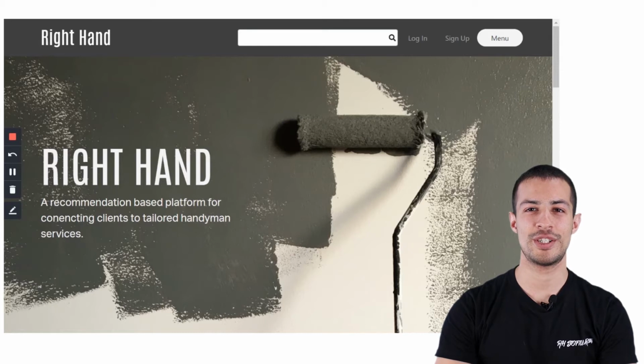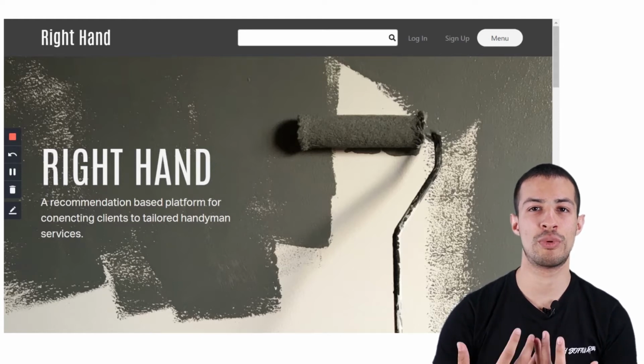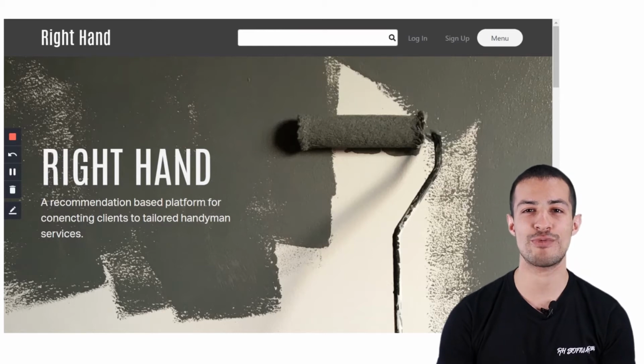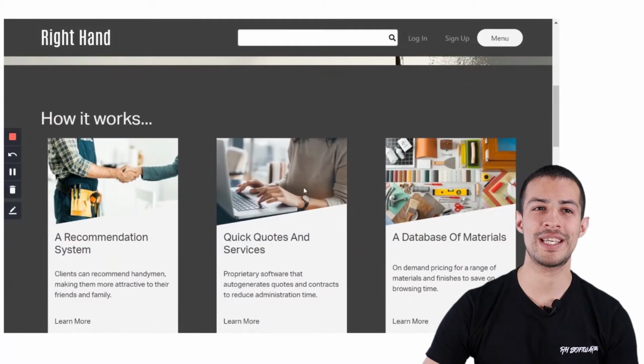Welcome to a live demonstration of our application, RightHand. RightHand is a modern web platform for handymen and clients to promote themselves through professional portfolios, projects, and recommendations. The application is centered around three key features.